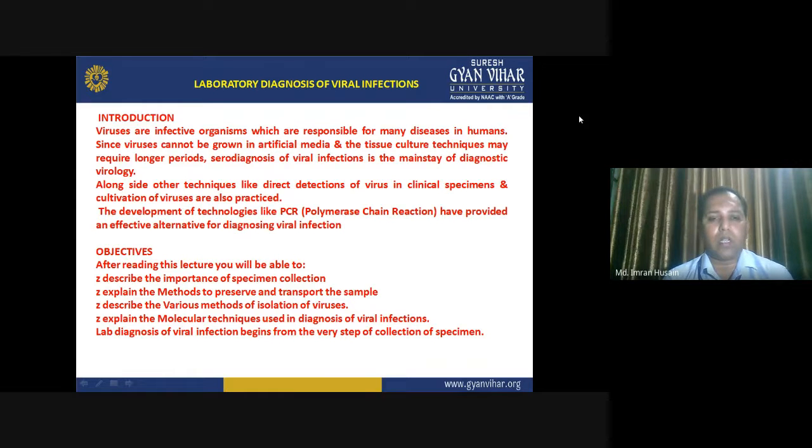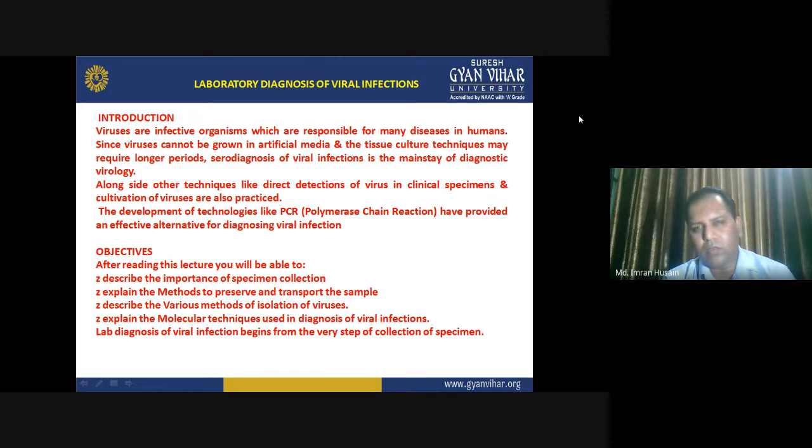So, we describe various methods for isolation of viruses, and explain the molecular and tissue techniques used in diagnosis of viral infection. Lab diagnosis of viral infection begins from the very first step of collection of specimens.